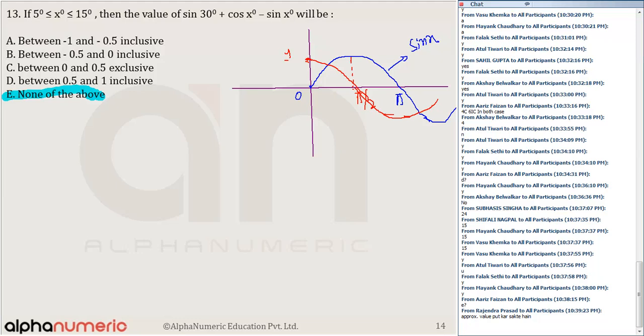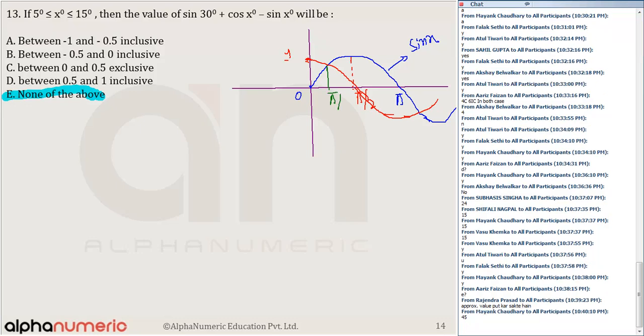Can anyone tell me what that value is? Where are these equal? That is pi by 4. We all know sin 45 as well as cos 45, both of them are equal to 1 by root 2. This red one is the graph of cos x.